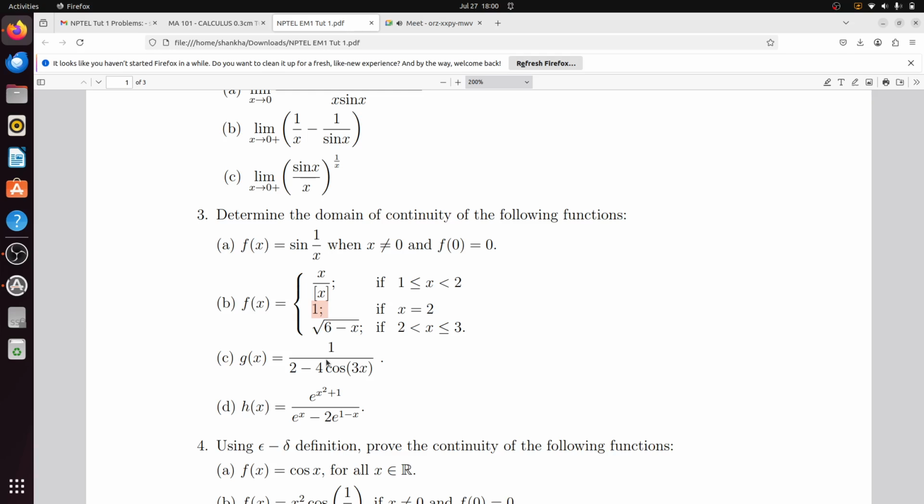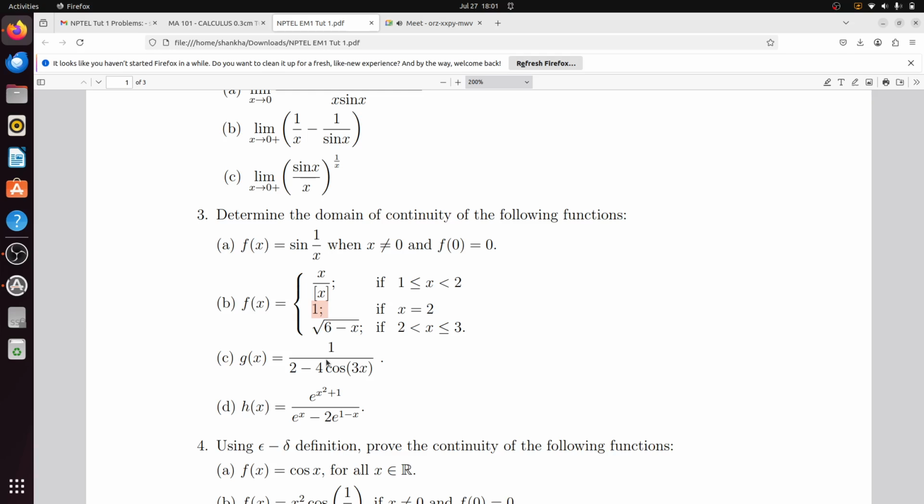Next problem is h(x) equal to e to the power x square plus 1 divided by e to the power x minus 2 into e to the power minus x, 1 minus x. Similarly, it is only discontinuous at the point when e to the power x equal to 2 e to the power minus x.